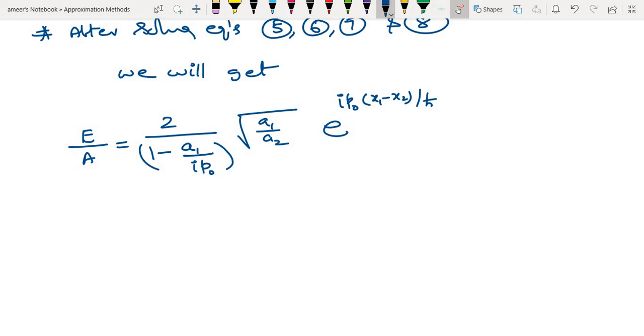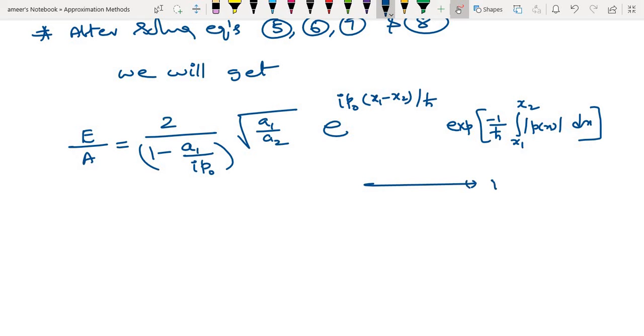Then another exponential term is there: exponential minus 1 by h cut, x1 to x2 modulus of p of x into dx. Okay, call this equation 9.